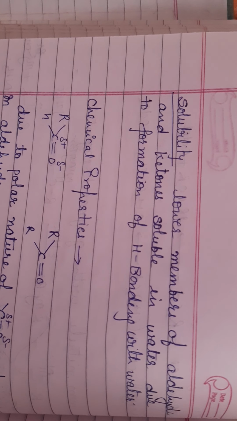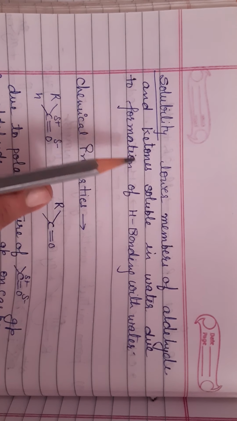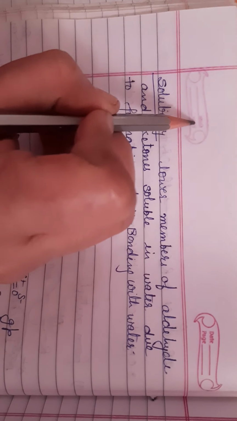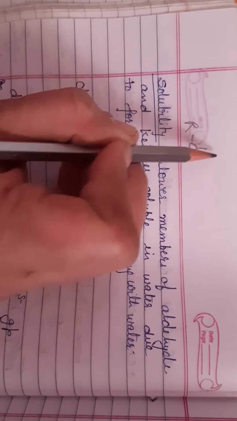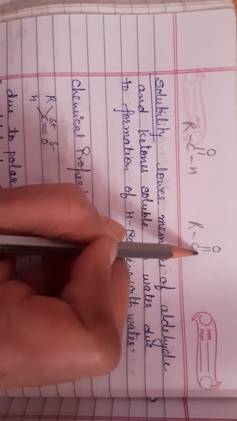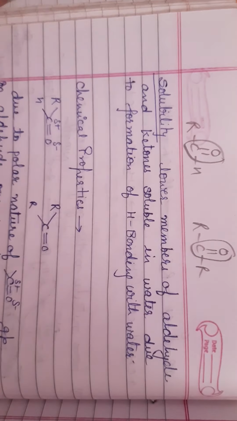Next is solubility. Lower members of aldehydes and ketones are soluble in water due to formation of hydrogen bonding. This is your aldehyde and this is your ketone. This part is polar, that's why they are soluble in water.